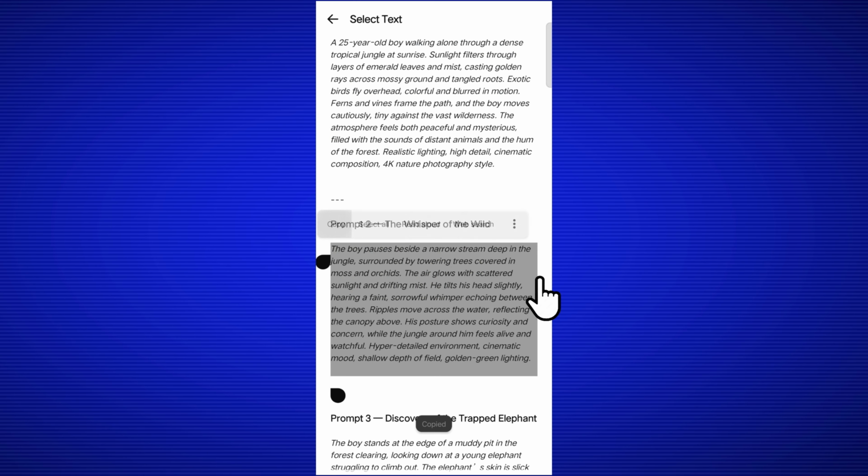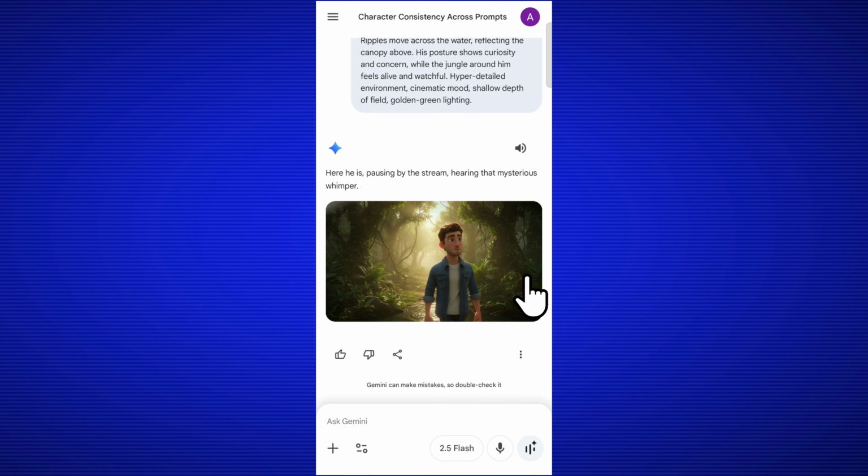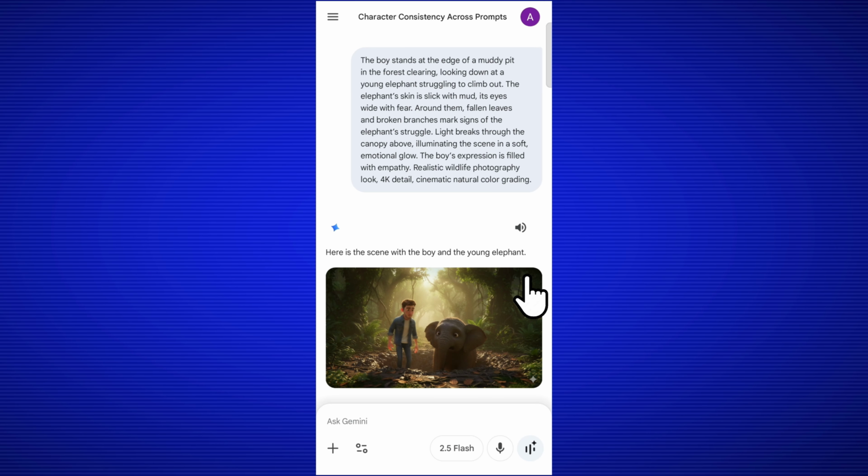In the same way, we'll copy our second prompt, paste it here, and press enter, and it will generate our second image, again with the same character. Similarly, we'll generate our third image, and just like that, I'll quickly generate all the images. Now, after all the images have been generated, if you feel that the quality of any of your images isn't good enough, here's how you can enhance and improve it.